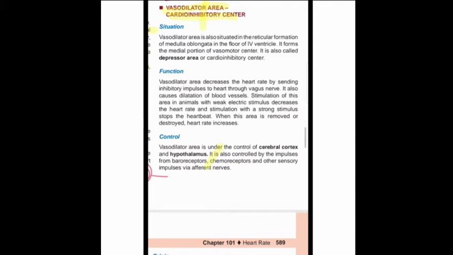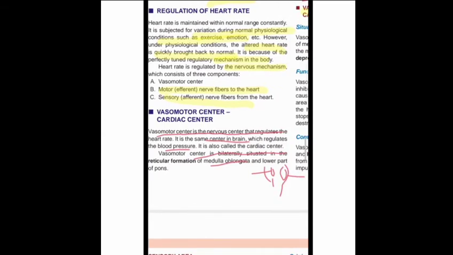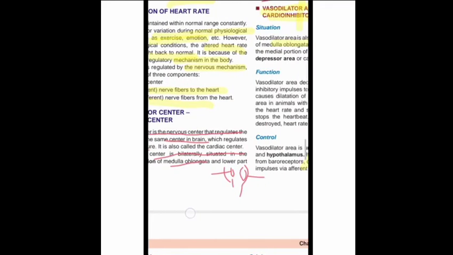The vasodilator area is mainly present in the reticular formation of the medulla oblongata. Why is it present in the reticular formation? Before that, we discussed the regulation of heart rate and the vasomotor center. The vasomotor center is mainly present in the reticular formation of the medulla oblongata.